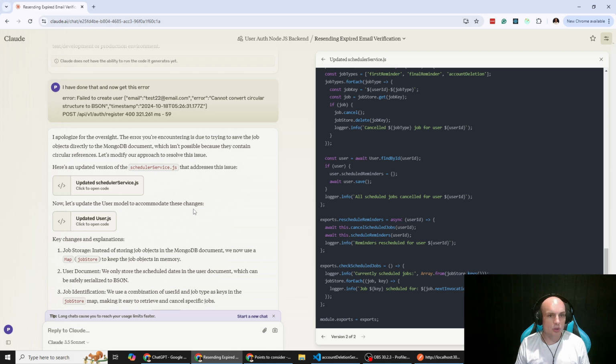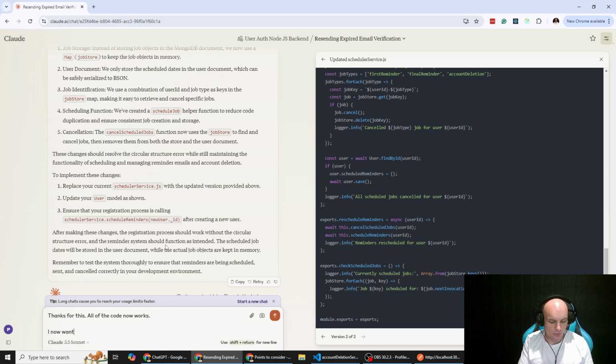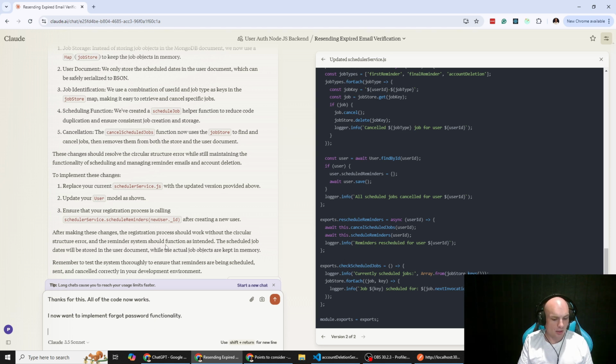finish doing this. So this is the updated stuff. We never told Claude that it works. So we will say thanks for this. All of the code now works. I now want to implement forgot password functionality. The user will click the forgot password link on the UI.